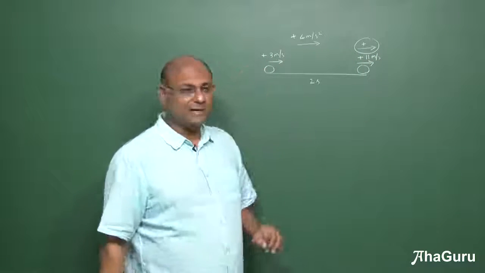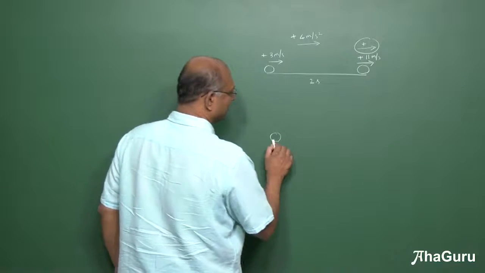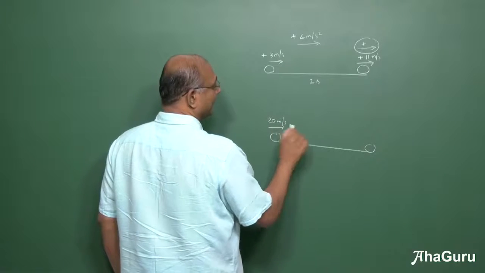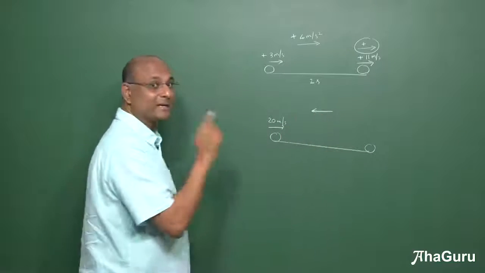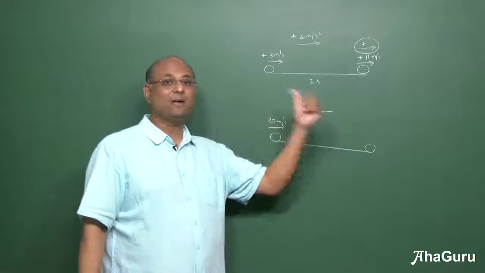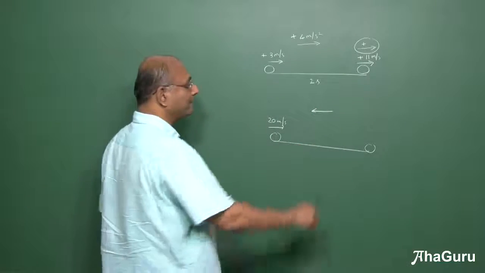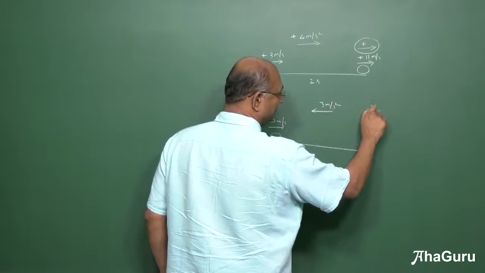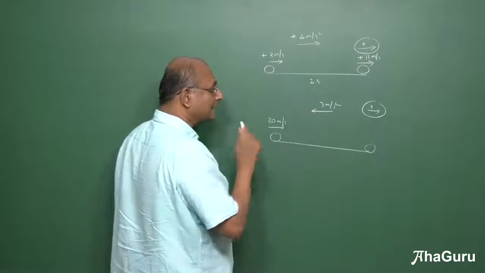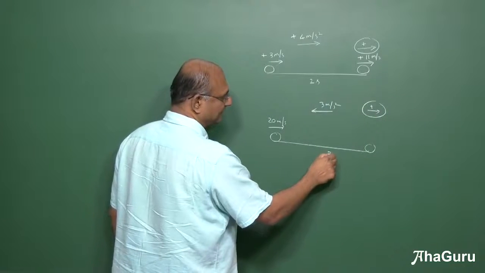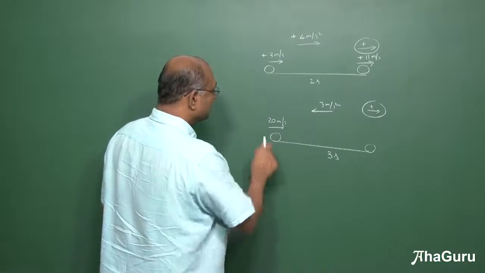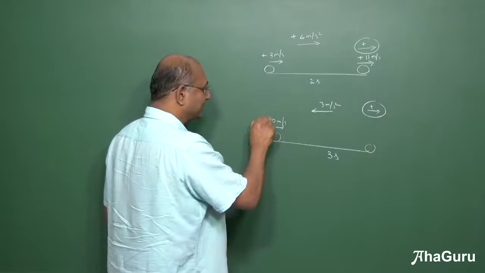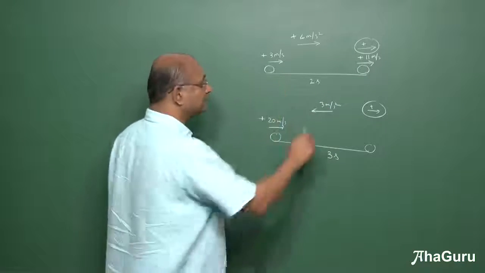But it need not be like this, right? For example, it is possible that I started with 20 meters per second and I had an acceleration in this direction. Acceleration comes with direction. Is it that way or this way? Let us say it is this way, 3 meters per second square, and that is still my positive direction, and this was for 3 seconds. So is this plus or minus 20? Plus 20, right? Because it's in the positive direction. What about this one? It is minus 3.